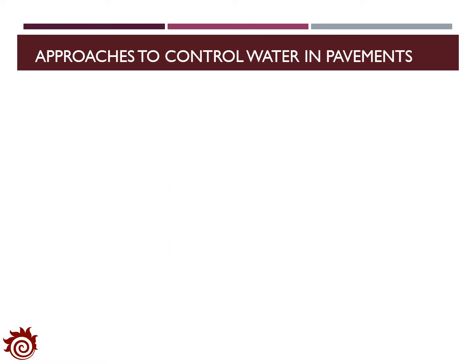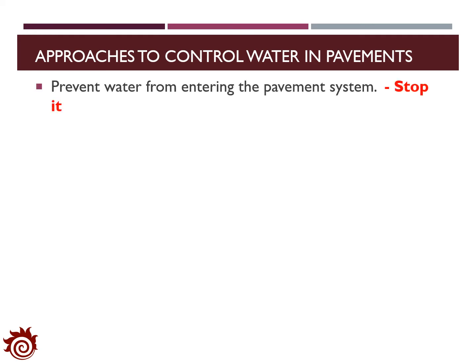Now we know that water may enter the pavement, and it may already be in the pavement. Then the next thing we need to think about is how to deal with this issue. So first, we need to stop it. We want to prevent the water from entering the pavement system so that we can maintain a certain amount of the water content in the pavement.